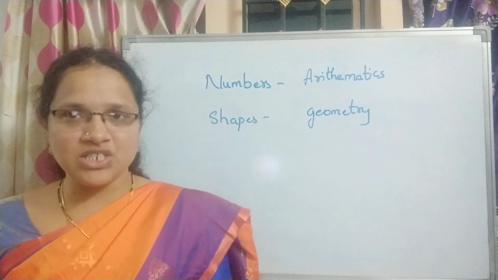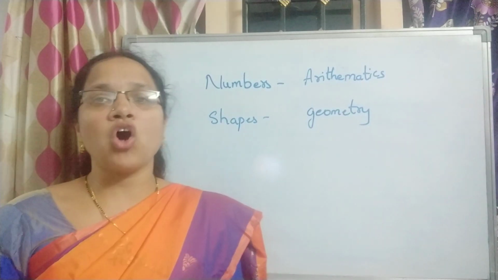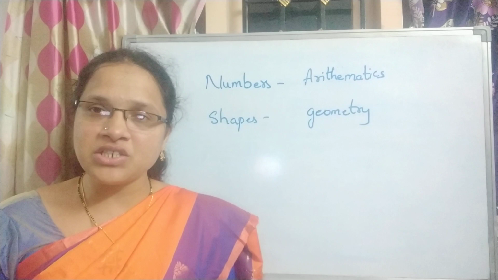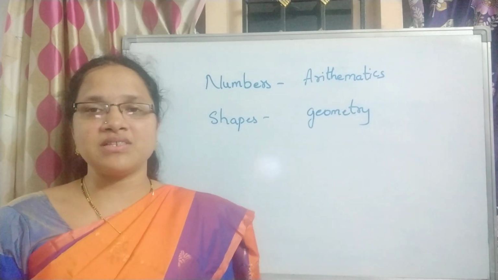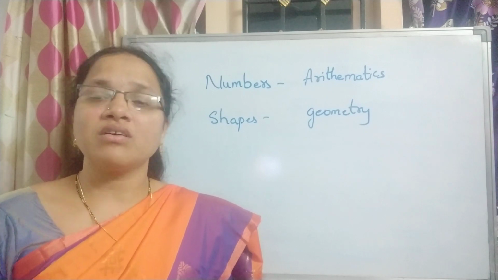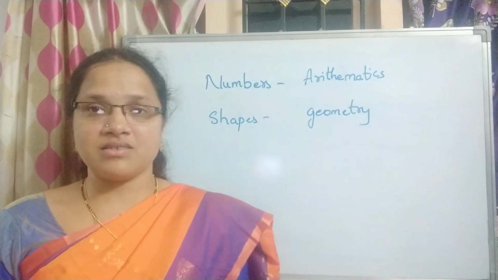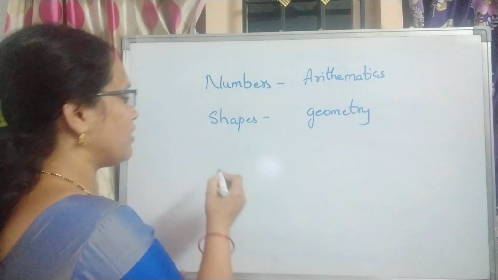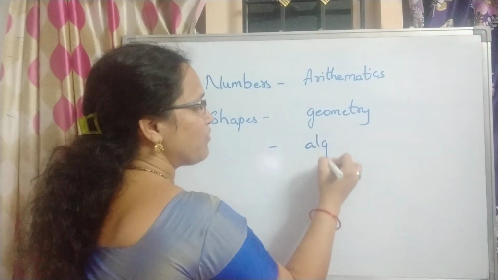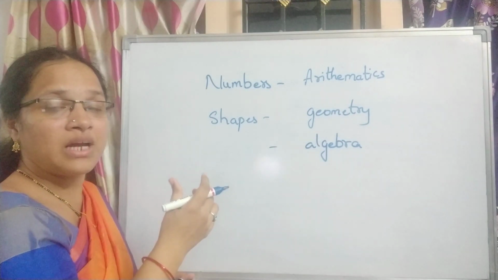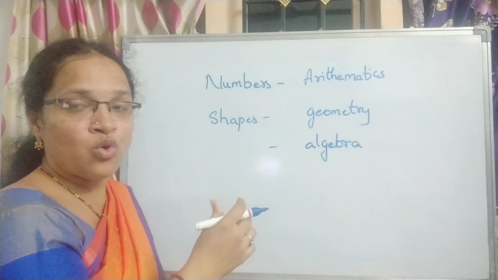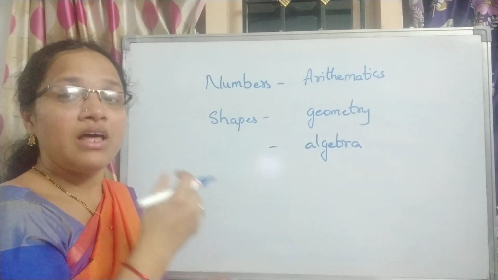So what is this algebra? Algebra is nothing but a combination of two things, that is constants and variables. That means we use alphabets or letters. The way you use the alphabets, you symbolize an unknown. That means you tell that it is an unknown by giving it a letter.